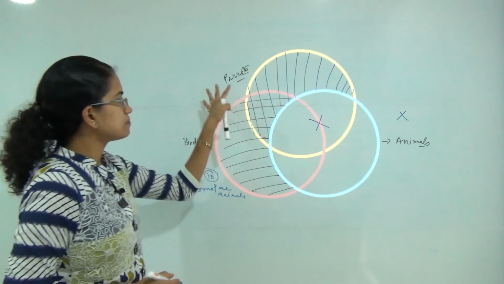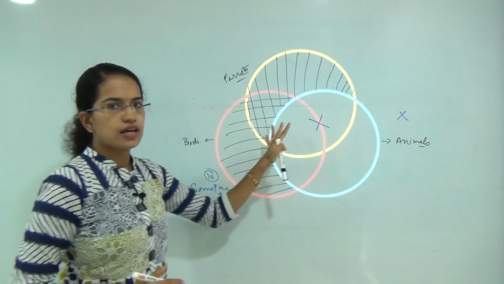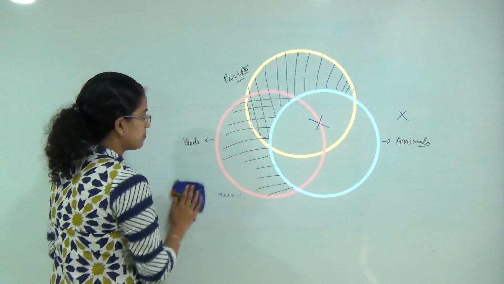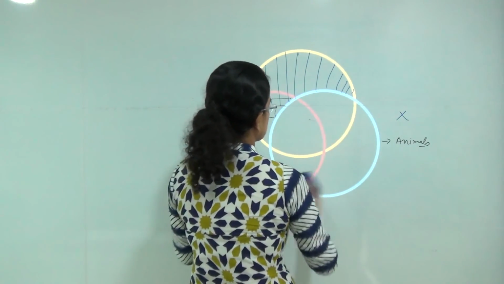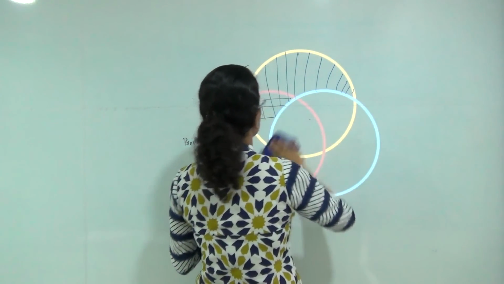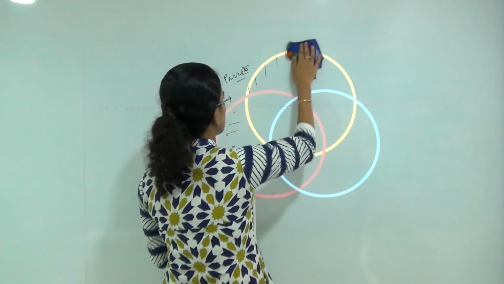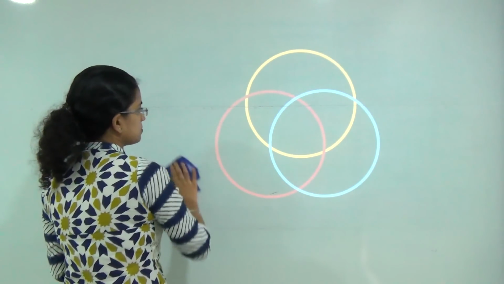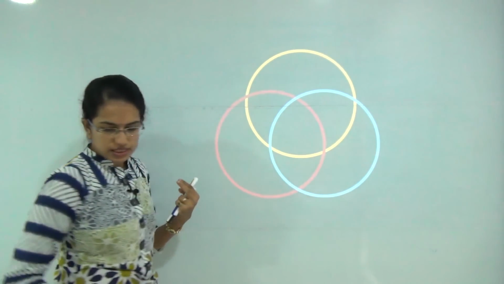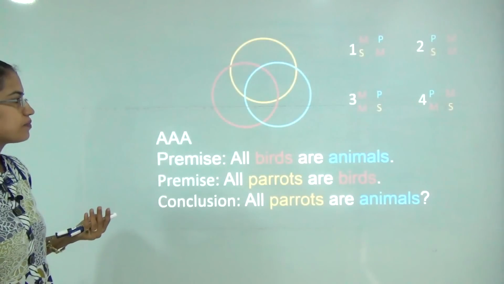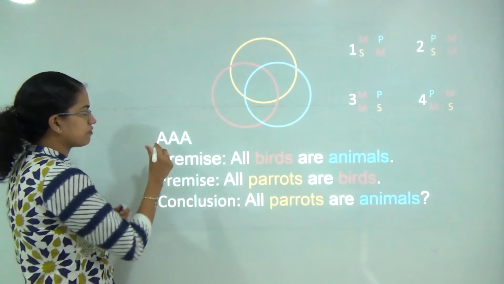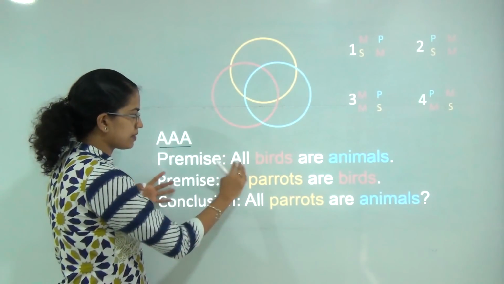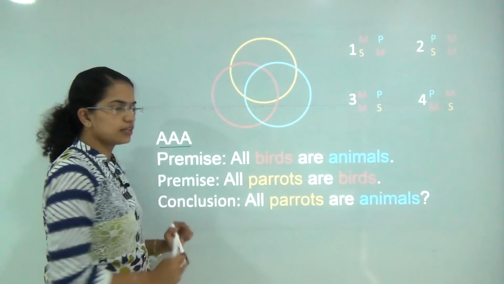Based on that, I can say whether I can proceed with this or not. Now, this was the basic convention or the picturization that we would be using throughout our classes. Now we would be doing very simple cases of syllogism problems, and we would be discussing just 3 broad cases today. The first is a kind of AAA preposition, where both the premises deal with all and the conclusion deals with all.